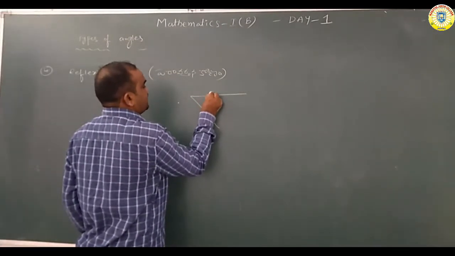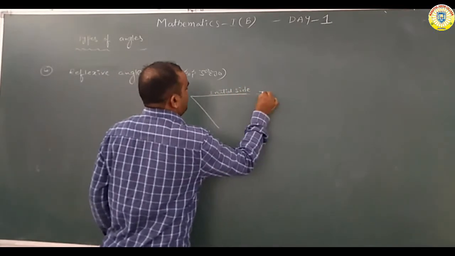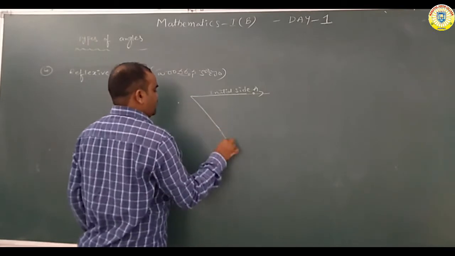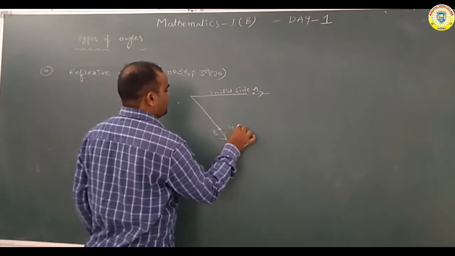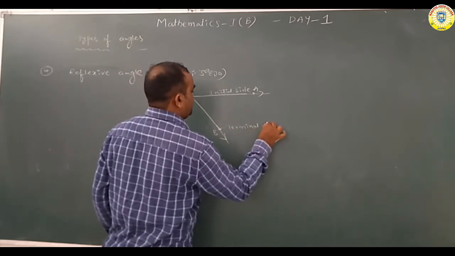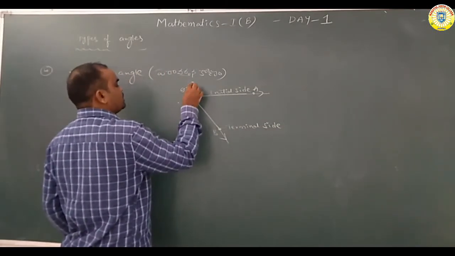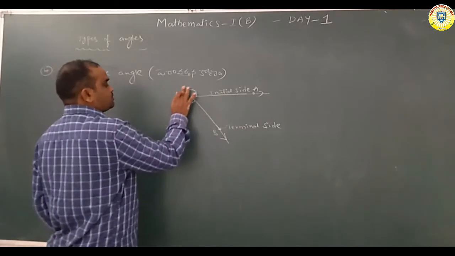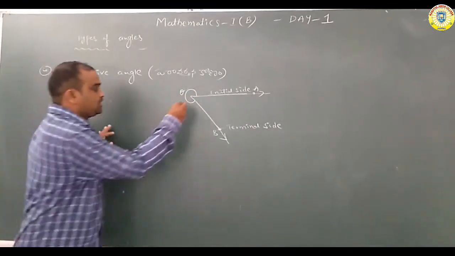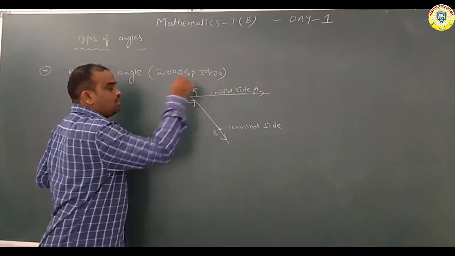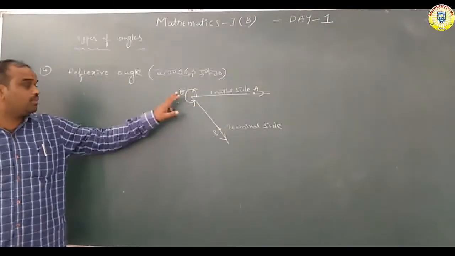Here this is the initial side, this is nothing but A. Here also this is the initial side. B is there, this is the terminal side. Theta is this angle. It is a reflexive angle, so we are not measuring it like this. The rotation is anti-clockwise. This is the angle.